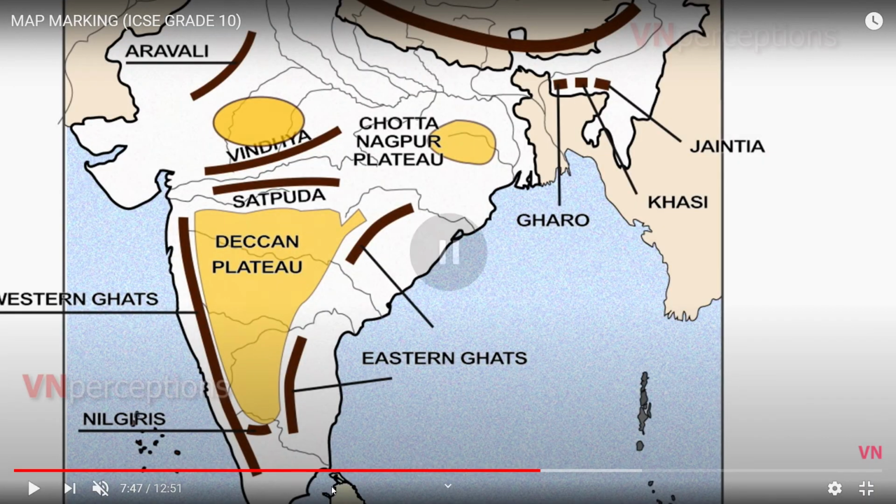Okay, now Chota Nagpur Plateau. You will find this small river, River Damodar, in the maps which are given by the board. So just around River Damodar, on the mouth of River Damodar, or to the south of River Ganga, make a circle, that is Chota Nagpur Plateau.